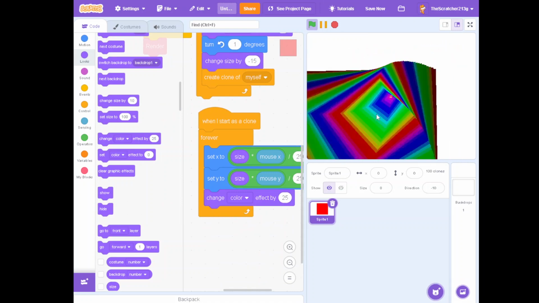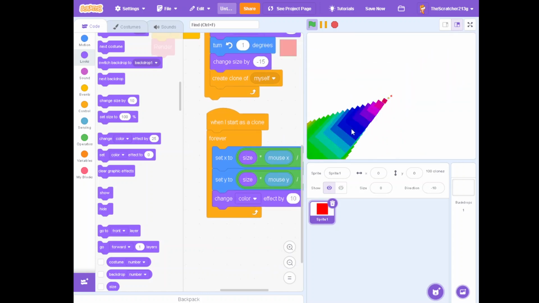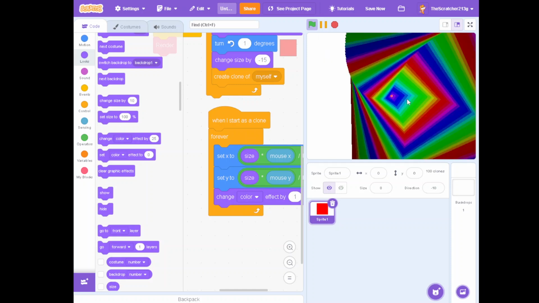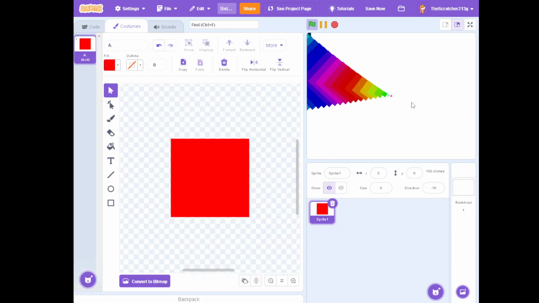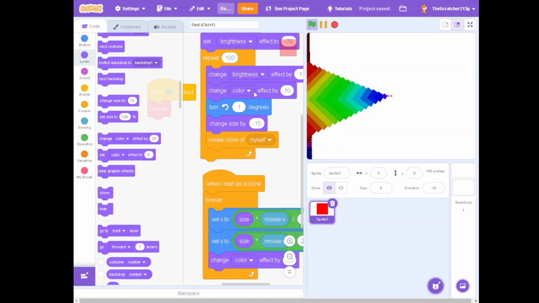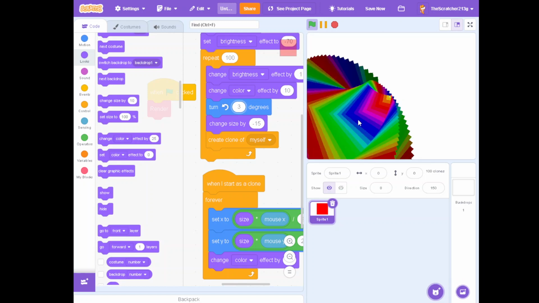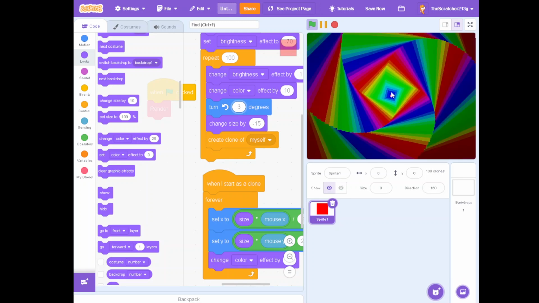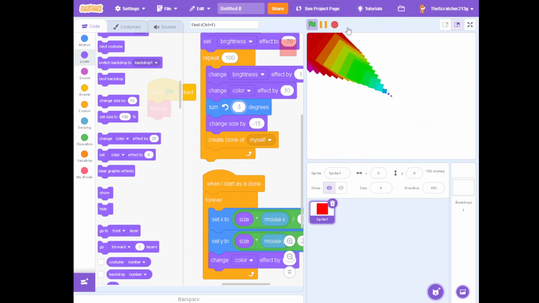We have this cool effect, but we're going to change it by 10. As you can see, we have this better effect, but I guess 1 should be good. Now we're going to turn this a little more, and there we go. Much better. As you can see, this is a little better.